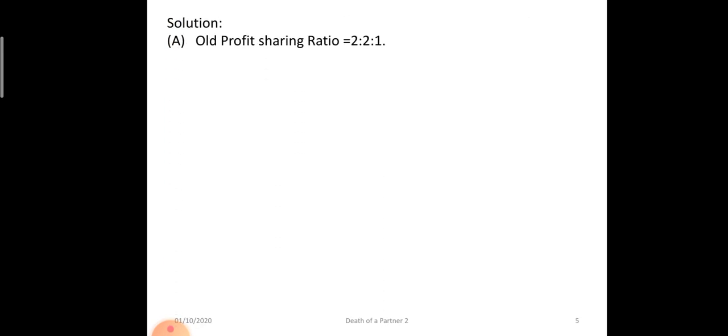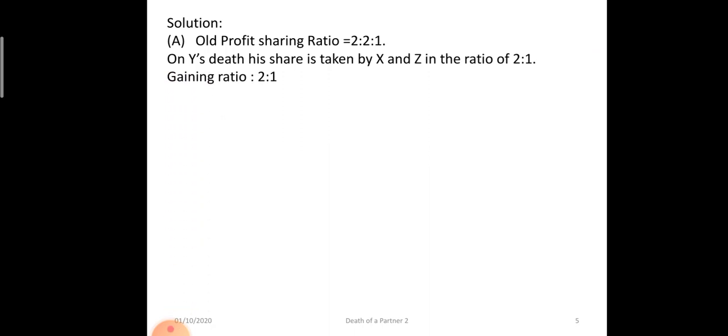Solution: old partners were sharing profits in the ratio of 2:1. On Y's death, his share is taken by X and Z in the ratio of 2:1 itself. Their profit sharing ratio has not changed. So gaining ratio is 2:1. For goodwill, the journal entry passed will be gaining partners X capital account debit, Z's capital account debit to Y's capital account. 70,000 into 2/5 is 28,000.